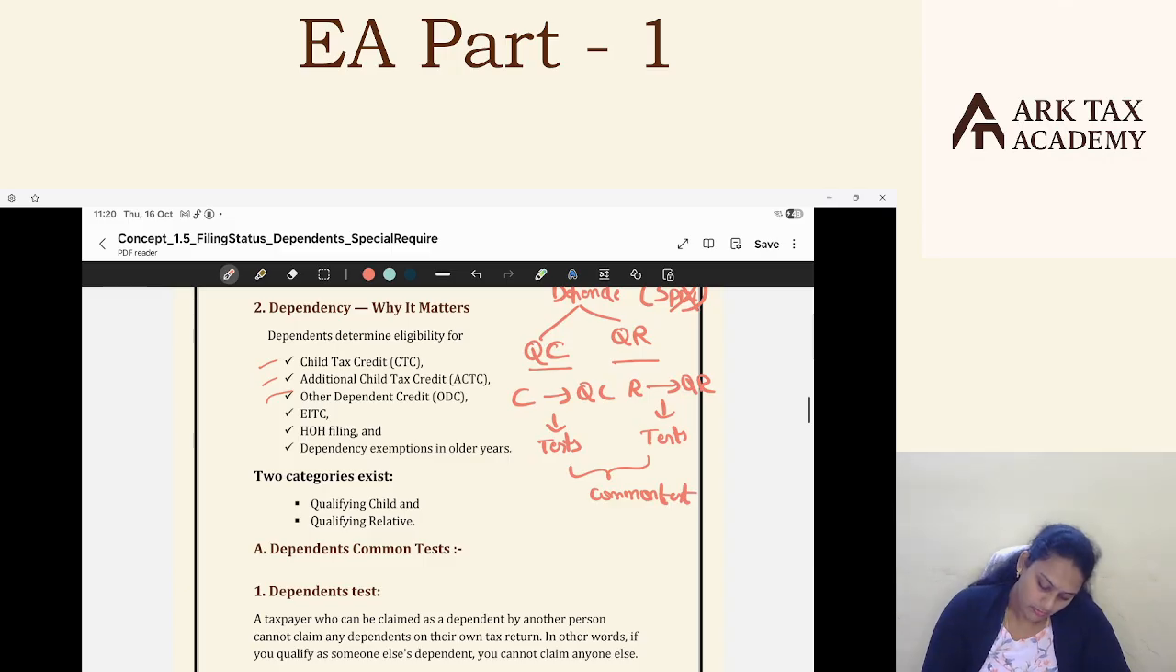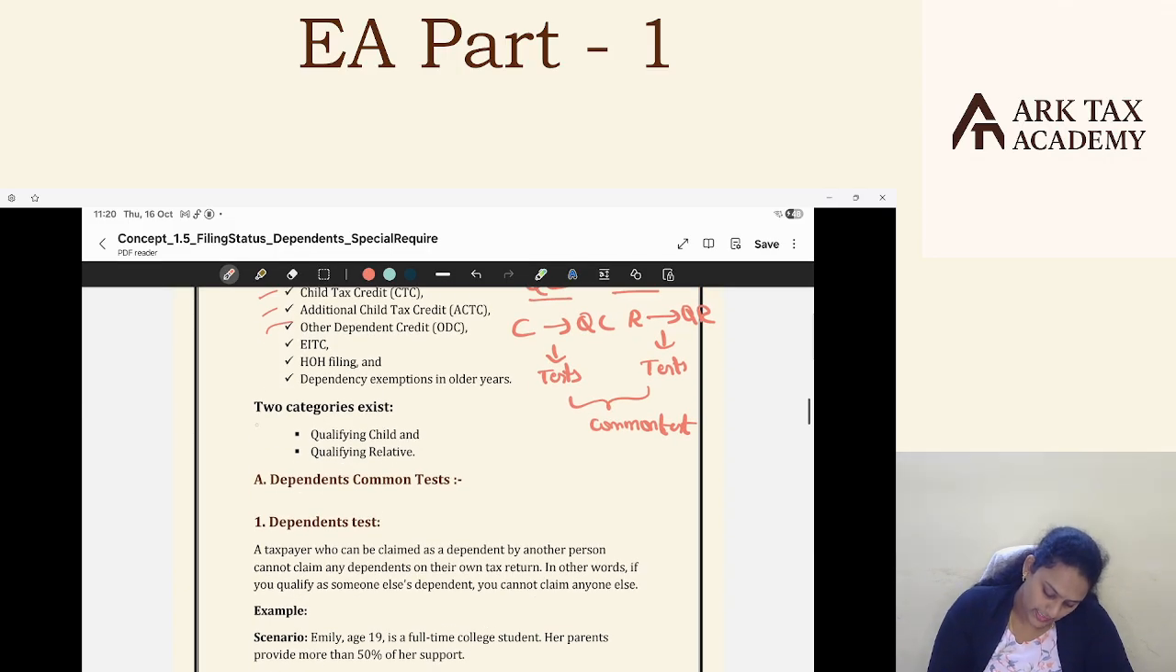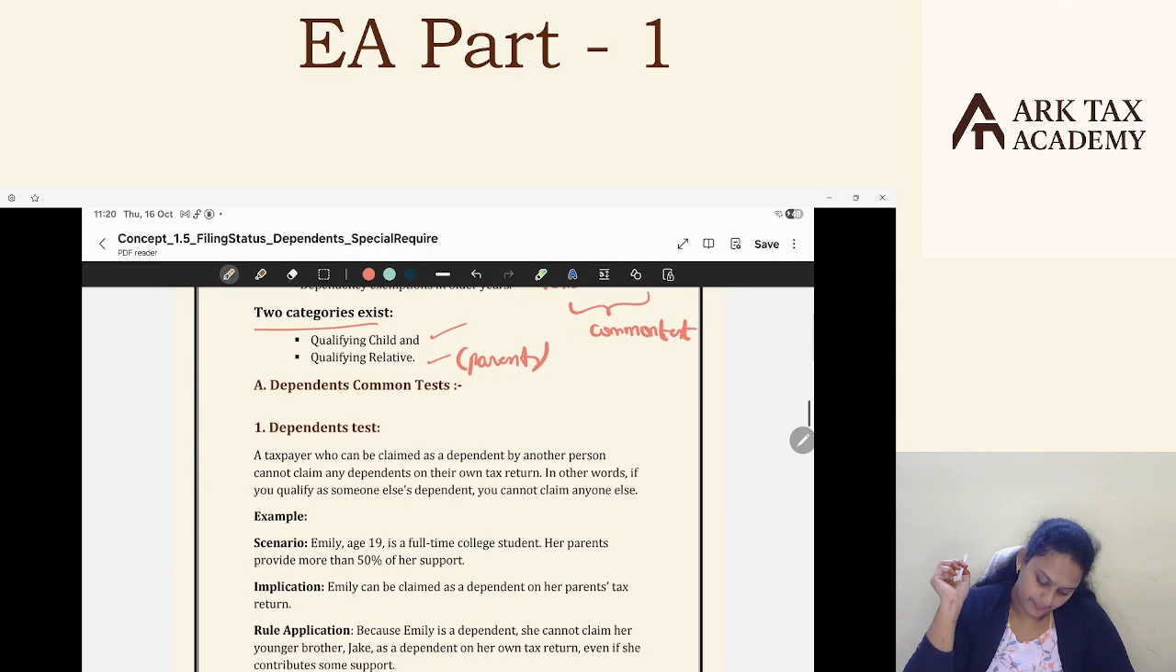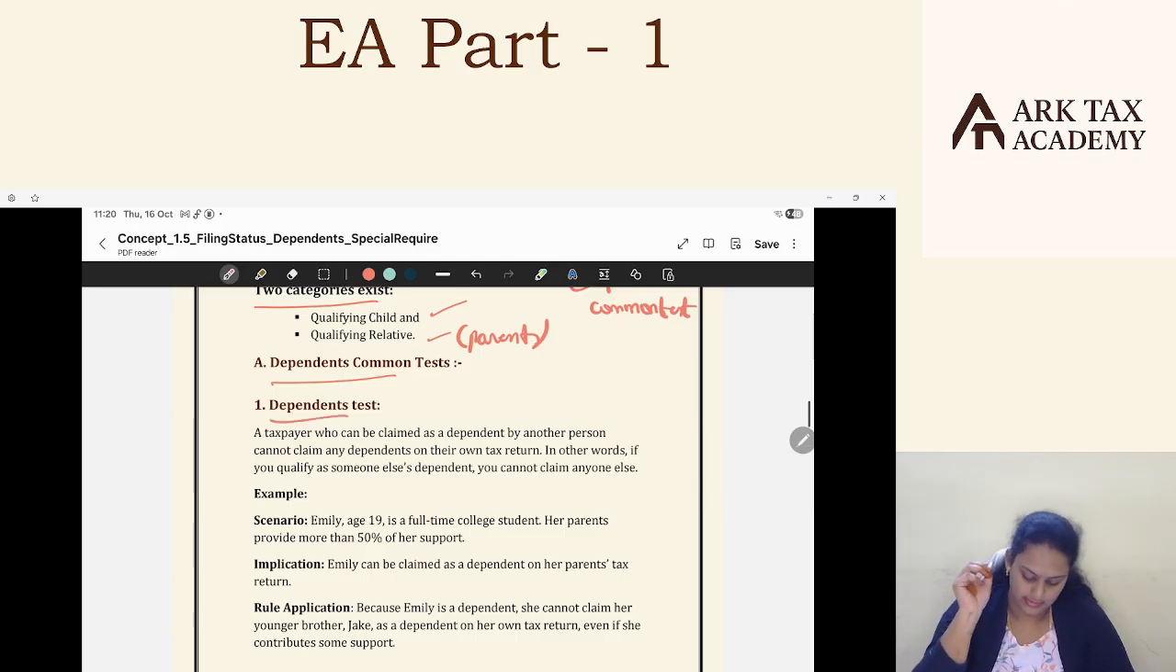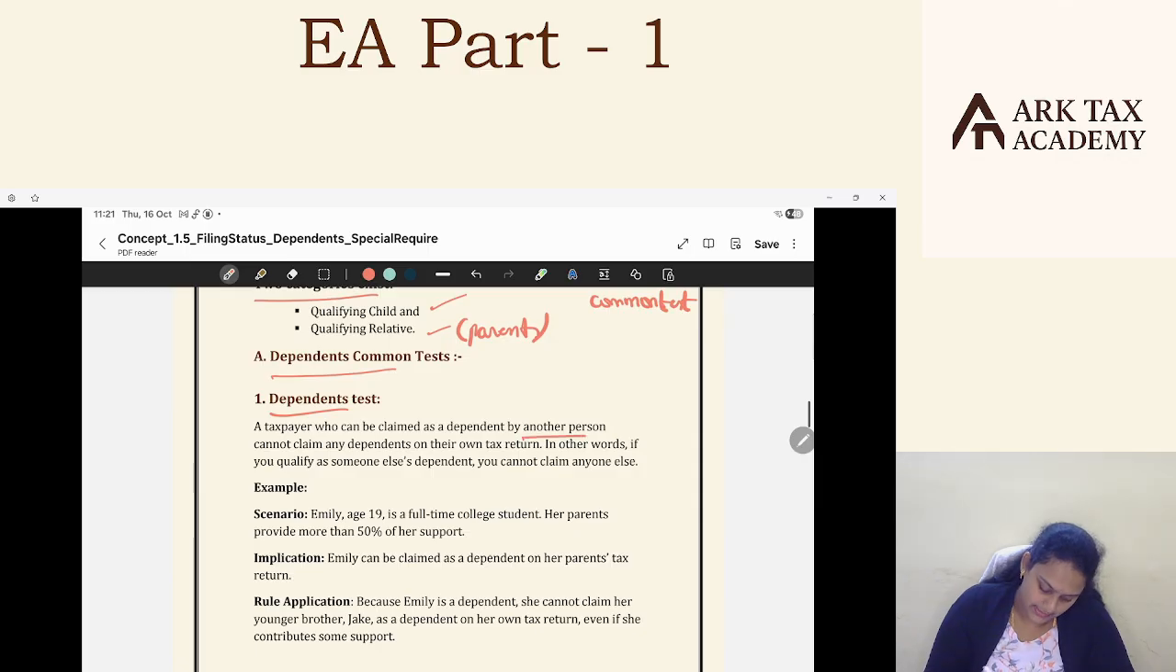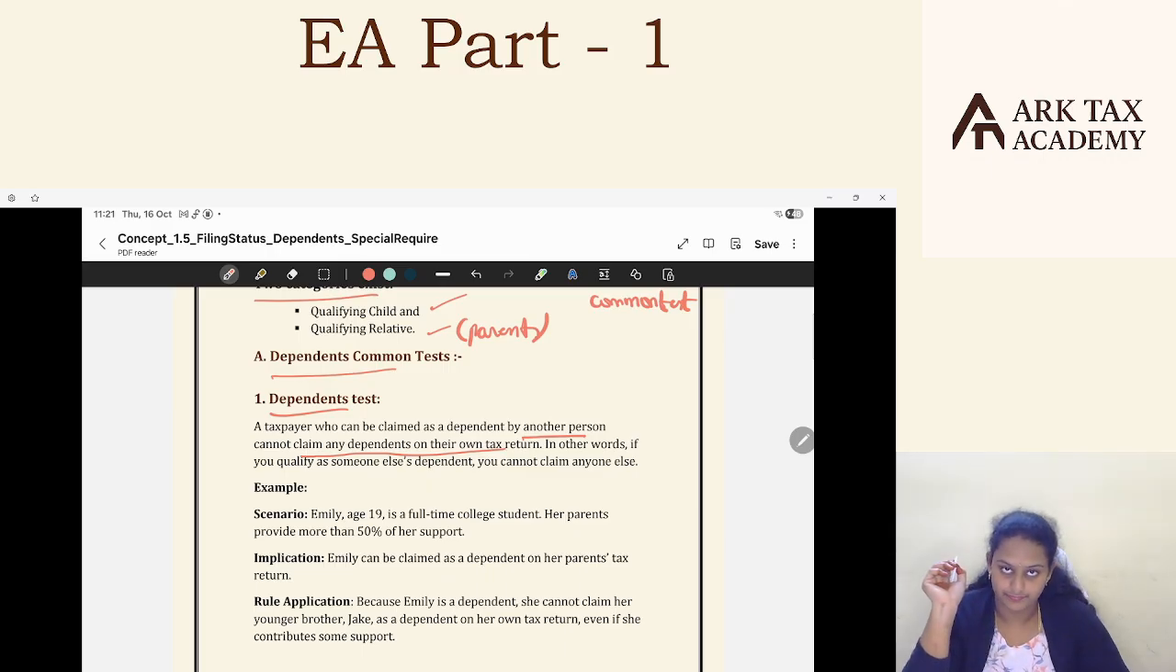Okay. So the two categories exist: qualifying child and qualifying relative. Parents will be part of these qualifying relatives. And as I said, there are some common tests, dependent common tests. The first one is the dependent test. A taxpayer who can be claimed as a dependent by another person cannot claim any dependent on their own tax return. In other words, if you qualify as someone's dependent, you cannot claim anyone else.